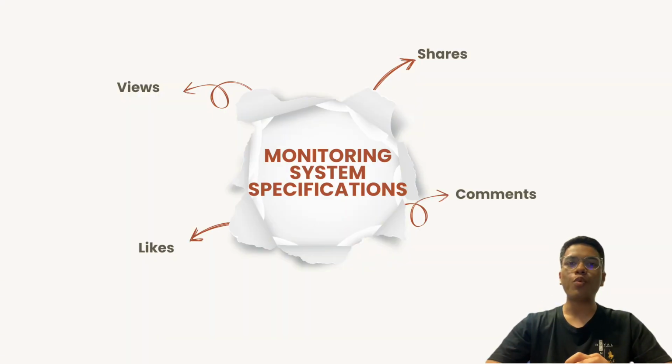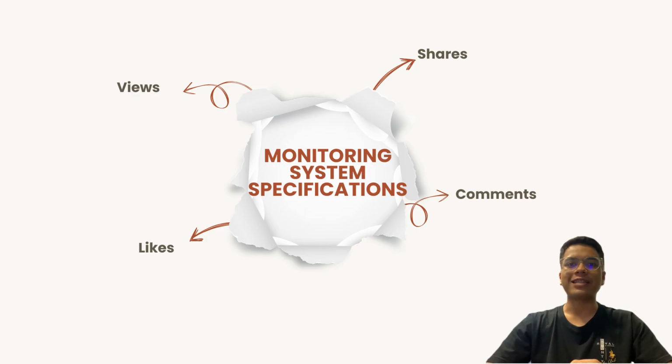The first specification we will monitor is views. Views tell us how many times a post has been seen. By analyzing this, we can identify how far the content is reaching, when user activity is at its highest, and how audience attention changes over time. It gives us a good overview of content visibility and general interest.